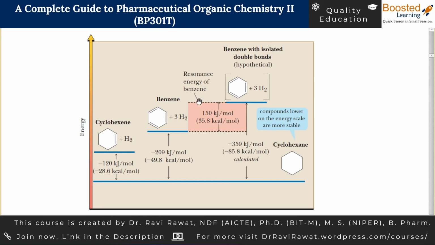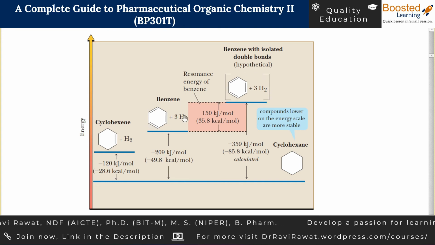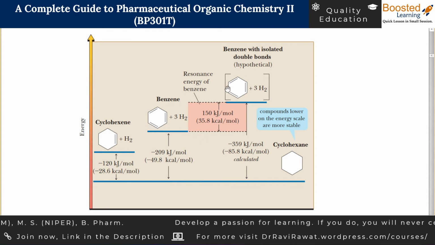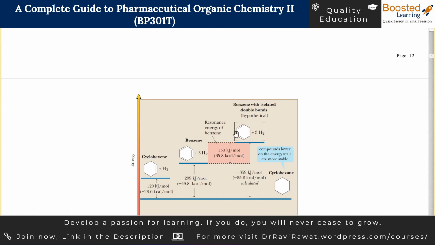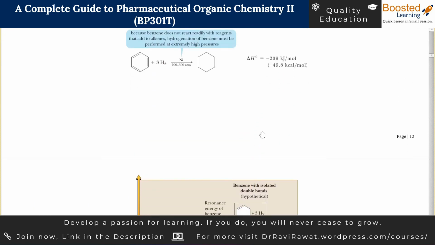Actually, there is an inverse relationship between energy and stability. Anything which is high in energy would be more unstable, and anything which is at a lower energy level would be more stable. So there is a difference of 150 kilojoule per mole of energy. That means benzene is 150 kilojoule per mole more stable compared to the hypothetical structure. So this is how you can figure out the resonance energy in real.